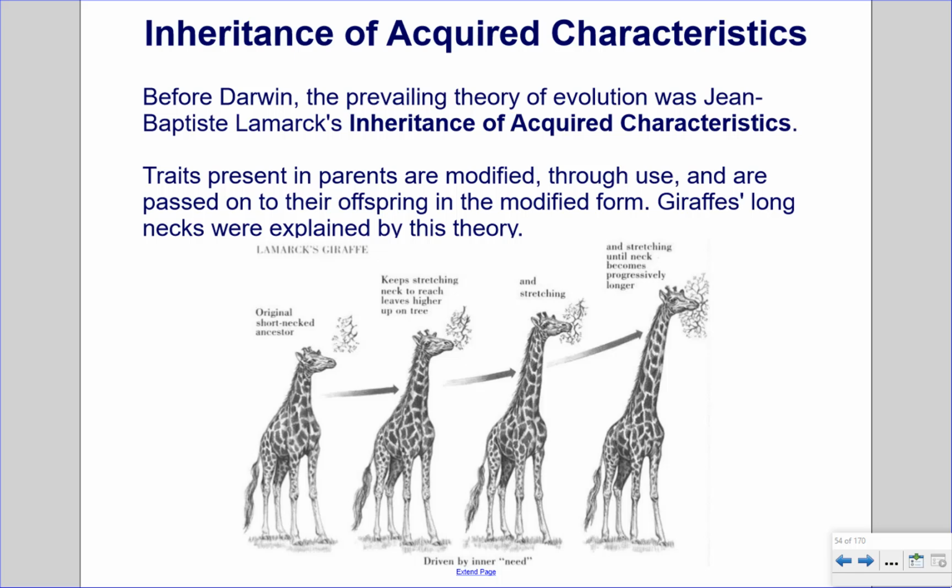Inheritance of acquired characteristics. Before Darwin, the prevailing theory of evolution was Jean-Baptiste Lamarck's inheritance of acquired characteristics. Traits present in parents are modified through use and are passed on to their offspring in the modified form. Giraffes' long necks were explained by this theory.